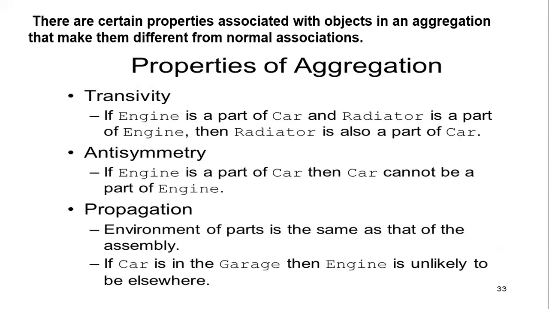This is the transitivity. Anti-symmetry means you can't show the relationship bidirectionally. Engine is a part of car, but car is not part of engine. Propagation means in whichever environment the car is, the engine is also in the same environment and the radiator is also in the same environment. For example, if we say the car is in the garage, then the engine is also in the garage. It means they share the same type of environment.